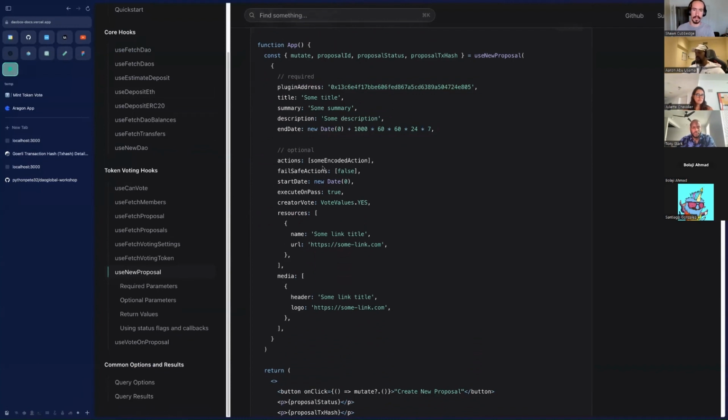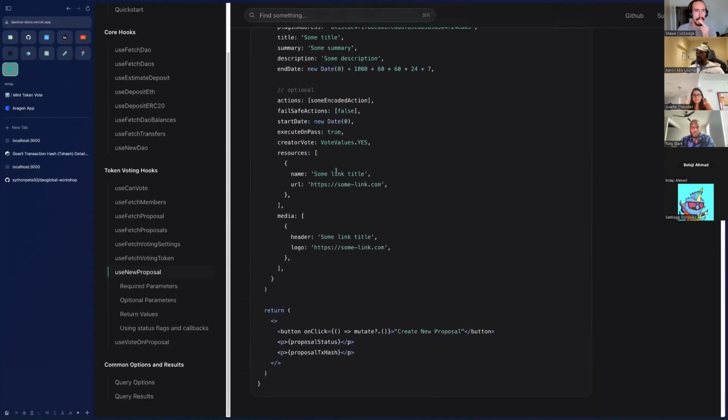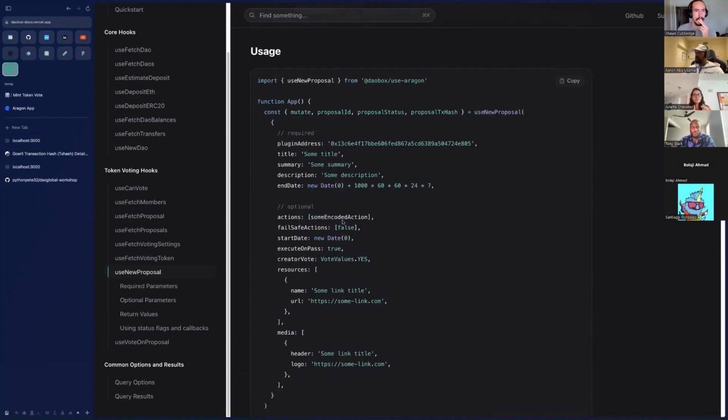Like failSafe, these things here, we definitely don't have enough time to really explain, but if you have a whole bunch of actions that you're sending, you can say, okay, we're okay with one of these transactions failing and don't revert the whole thing, essentially, right? But yeah, this is going to create a vote. Votes can also be just votes. People can have a signaling vote, but most of the time you're going to want some action to actually happen. You're going to want the DAO to do something, right?